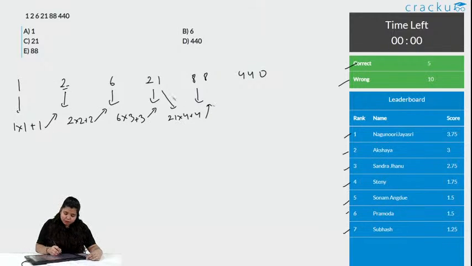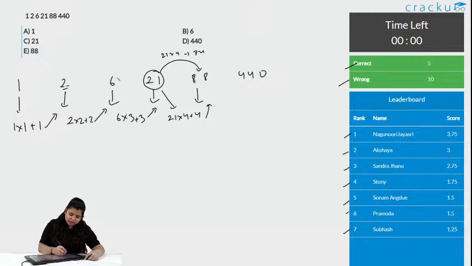Chalo, how do I know that this is following this pattern? Can I try some other approach? How will I know in the exam hall that this is the pattern I need to follow? The first thing, check a number instantly. 21 is approximately 4 times of 88, right? If you do 21 into 4, what you get is 84. So, approximately near to this.